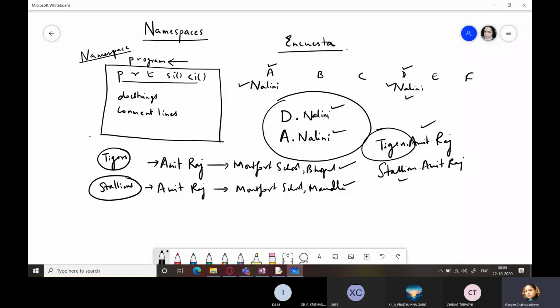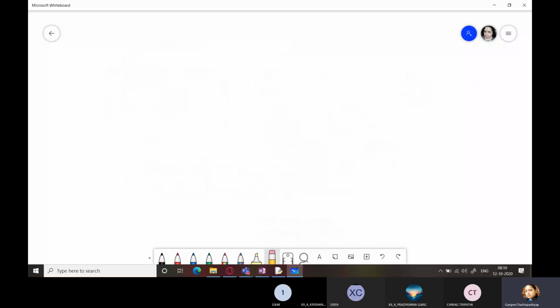Okay. So I hope this idea about namespaces is clear to you, कि ये करता क्या है, किस लिए होता है namespace? That should be clear to you, right? Now what I am going to tell you about is its utility in a Python program. So now, whenever you create a program, your program creates a namespace which contains all the things belonging to your program. आप अपने program में चाहे कुछ भी बनाओ, कोई भी function बनाओ, कोई भी constant declare करो, all that will belong to the namespace of your program.